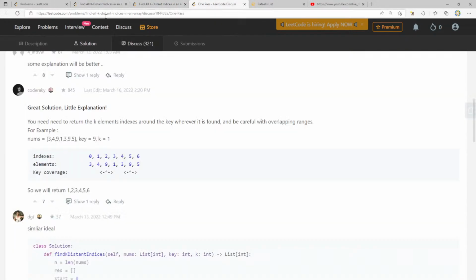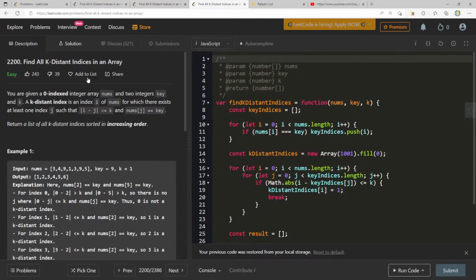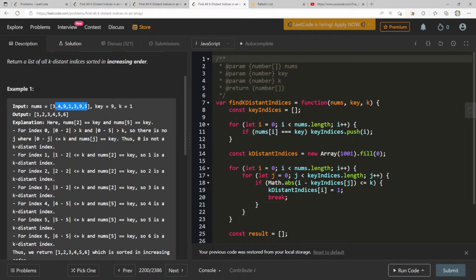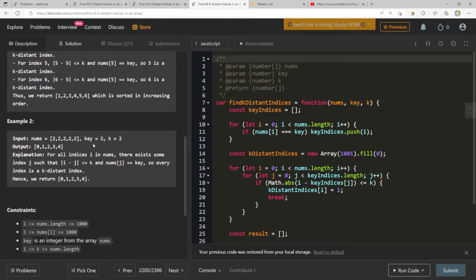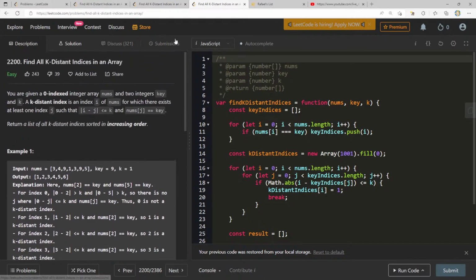Interesting. So it's like that, k distant indices. I'm not saying this to make excuses, I just don't think I understood the question well enough to think of that. But that does make sense. The k index thing kind of messed me up. I didn't realize it was literally wherever 9 is, we just want to find everything that's 1 away from 9. Right? So that's what we do. That makes sense. Obviously, everything makes sense once you read the solution, right? That's pretty cool. Okay.